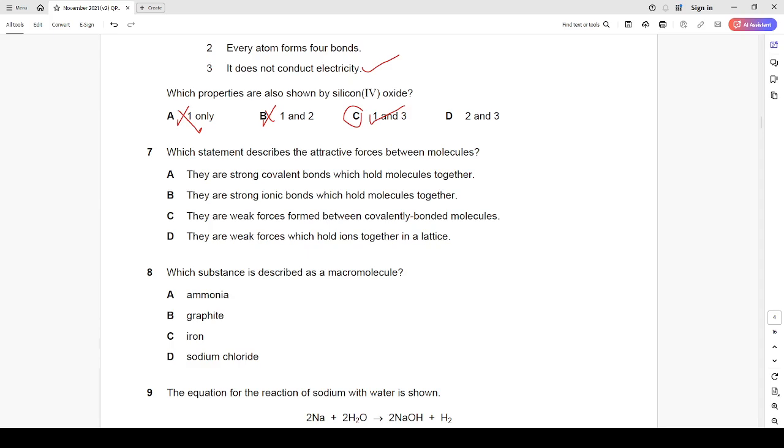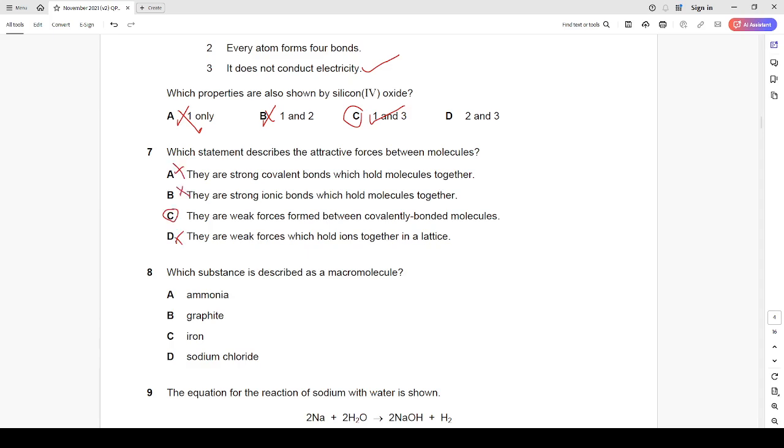All right. The statement that best describes intermolecular forces is they are weak forces formed between covalently bonded molecules. Therefore, this is clearly stated in option C, because covalent bonds hold atoms within a molecule together, but the forces between the molecules are typically weak. And that is what option C is suggesting.